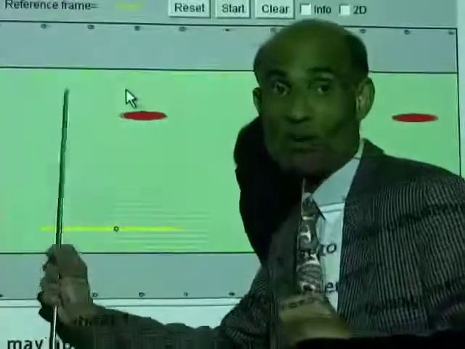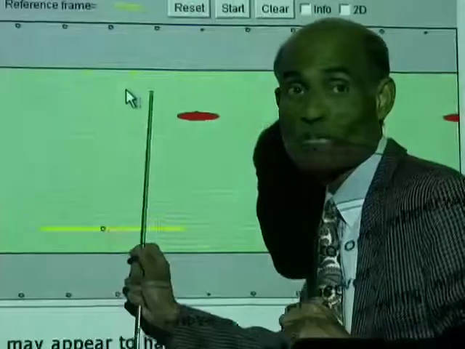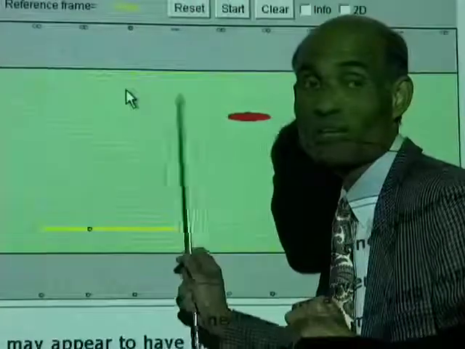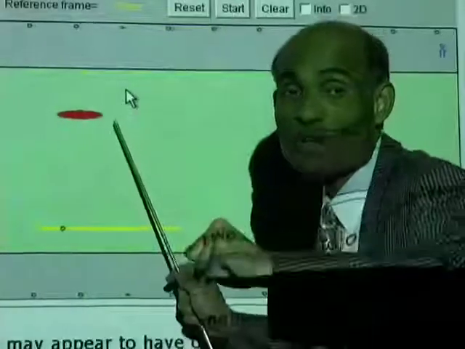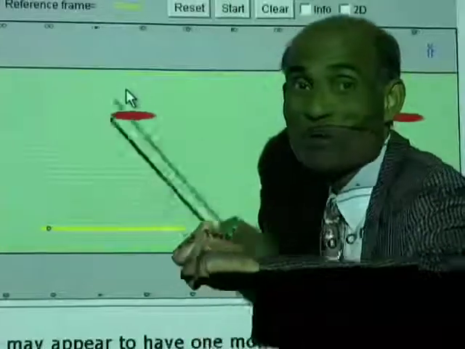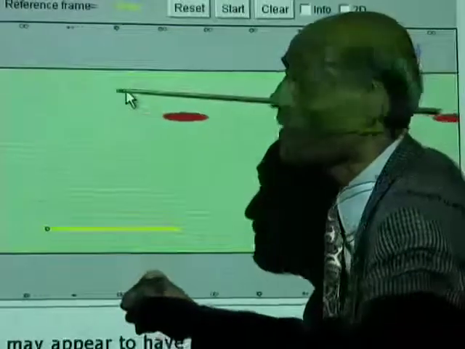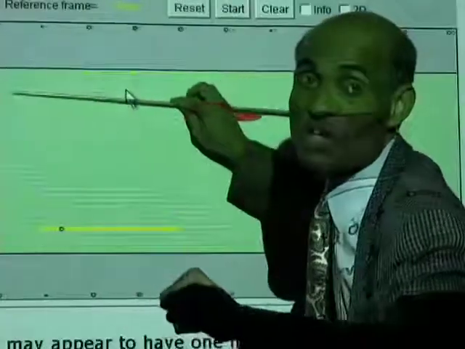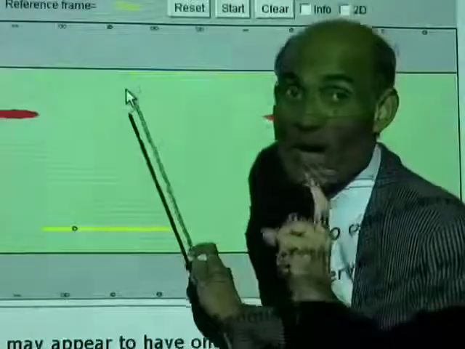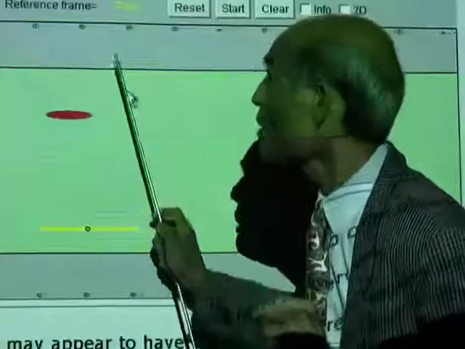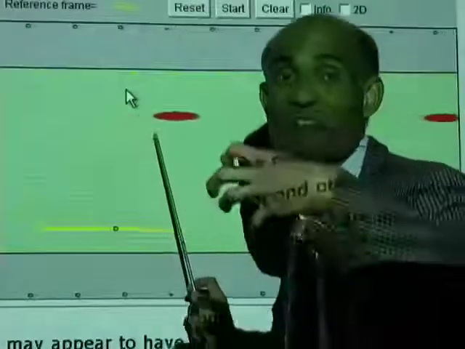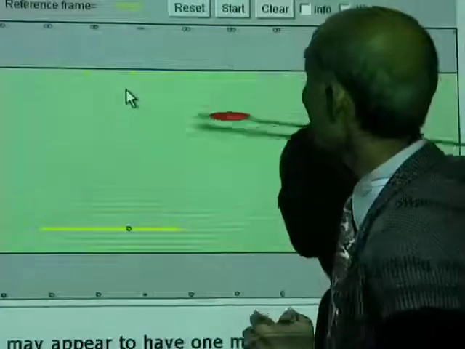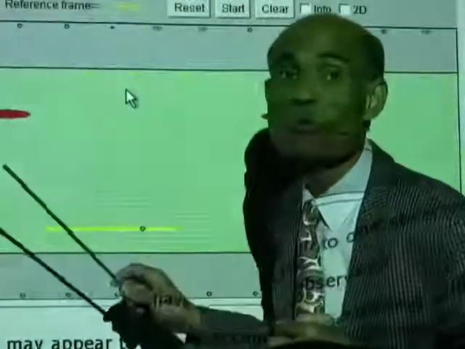You see? Originally, we saw the river moving down at 2 meters per second. Now, when you are in the river, you brought the river to a stop. That means you applied a velocity of 2 meters per second in the opposite direction. And now, the velocity of every object from the river will have the same effect. Apply to everything else a velocity of 2 meters per second in the opposite direction.